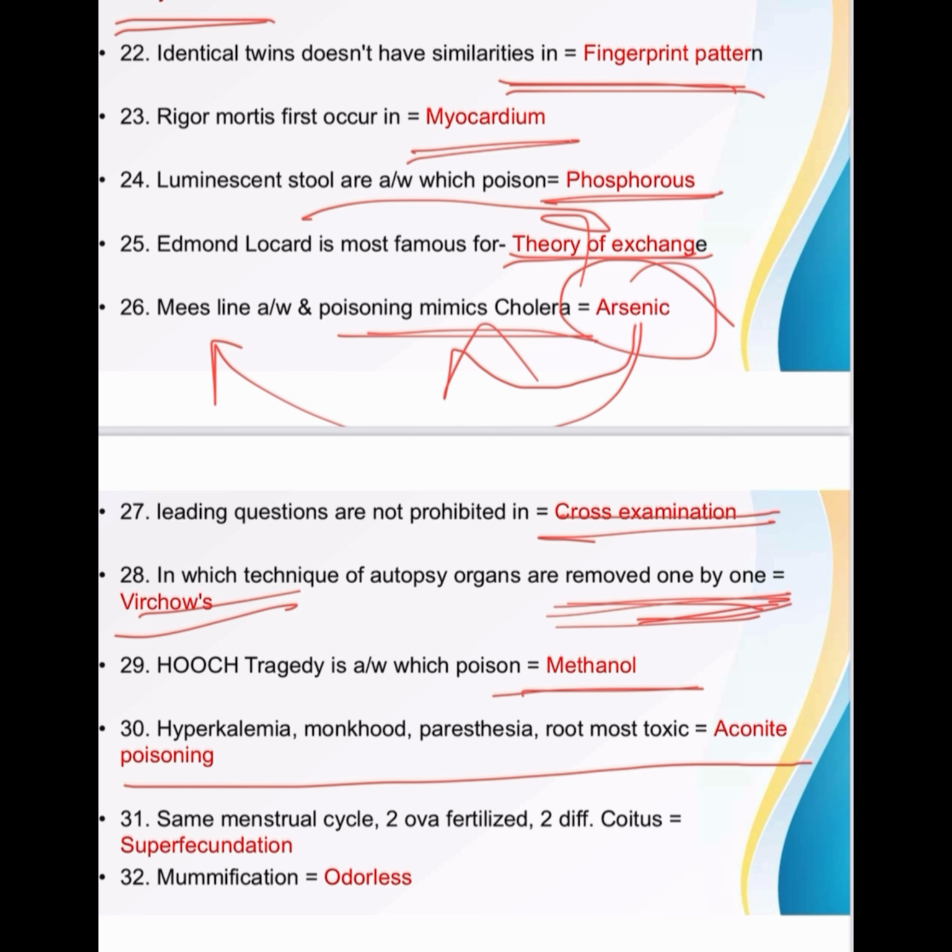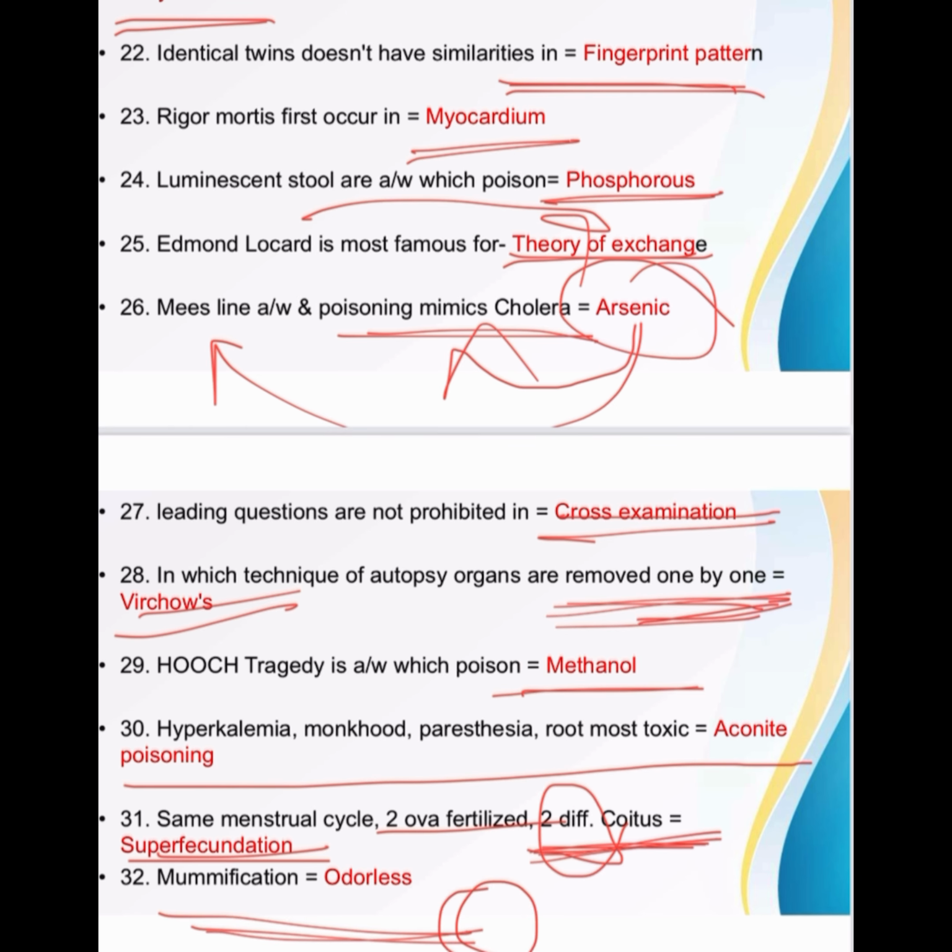Same menstrual cycle, two ova fertilized by two different sperms, that is superfecundation. Two different coitus. Superfetation is two different menstrual cycles. Then mummification is an odorless process.